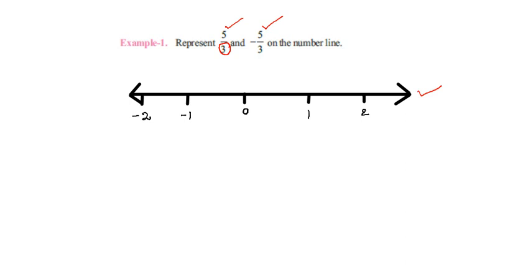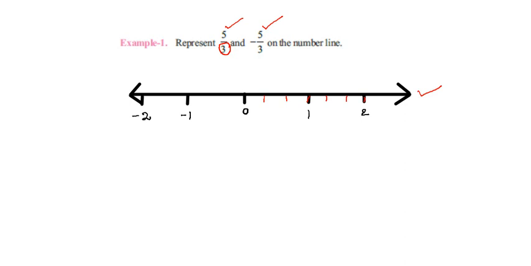In this unit you divide it into 3 equal parts: 1, 2 and 3. That means the first unit is divided into 3 equal parts. In the same manner, you divide the second unit also into 3 equal parts: 1, 2, 3.